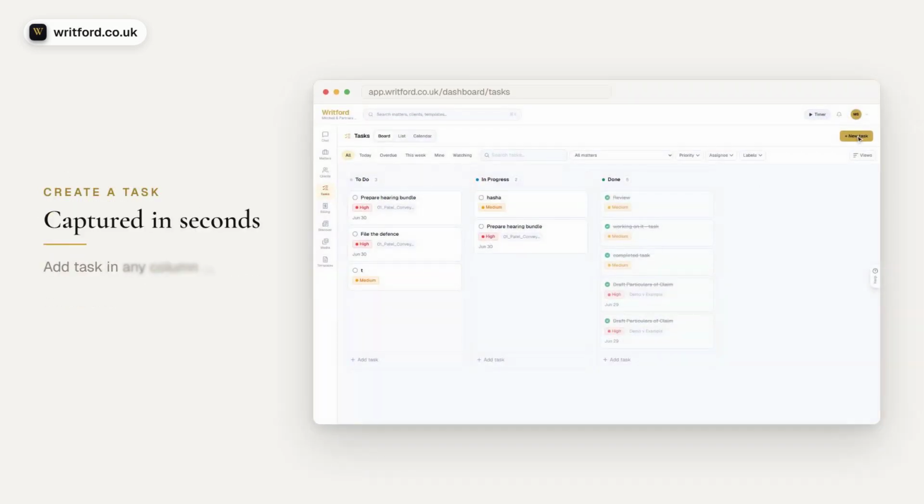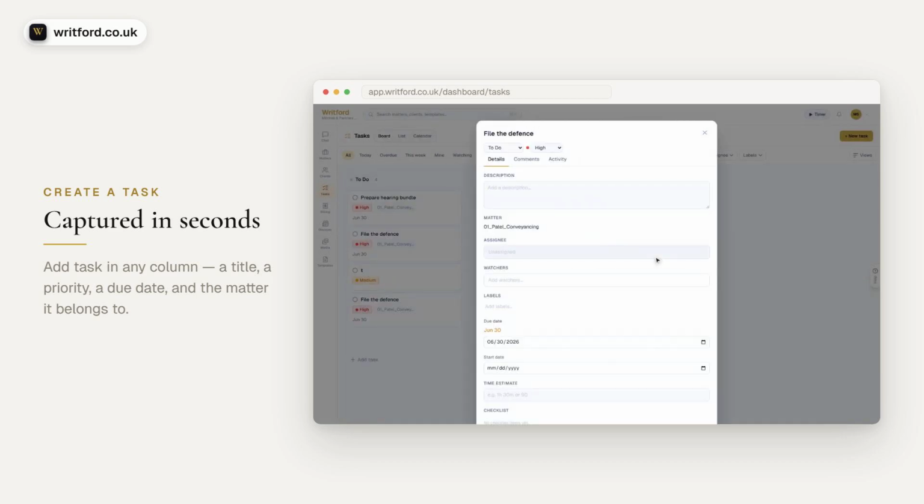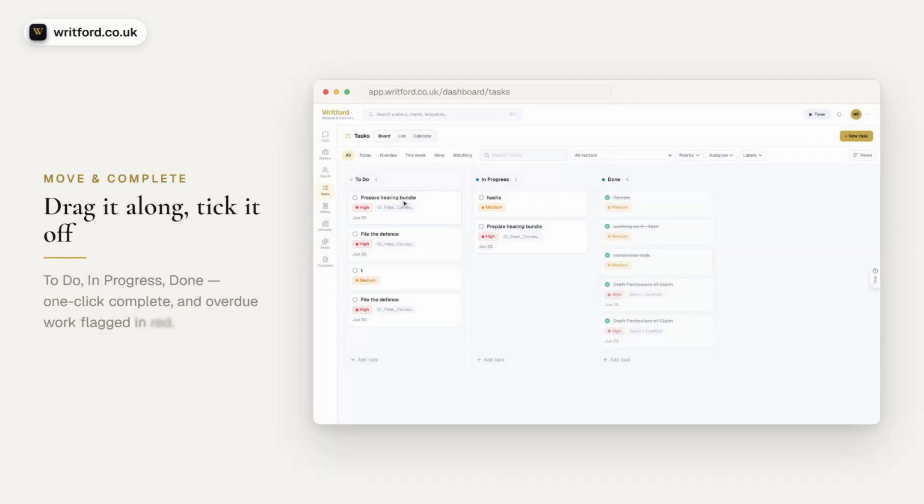To add a task, click Add Task in any column. Give it a title, set the priority, pick a due date, and link it to a matter, and it lands on the board, color-coded by priority. Drag a task from To Do to In Progress to Done, and the counts keep score. Tick the checkbox to complete it in one click, and any task that runs past its due date is flagged red, so a deadline never slips by quietly.